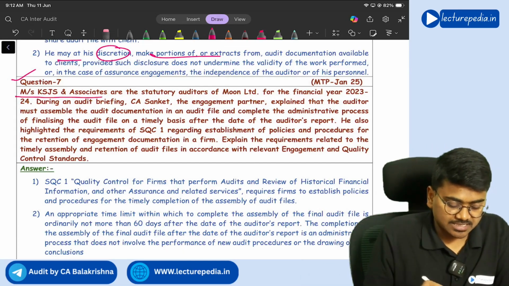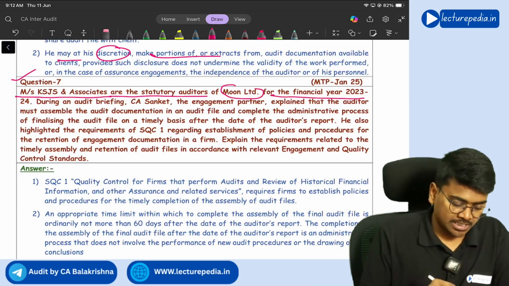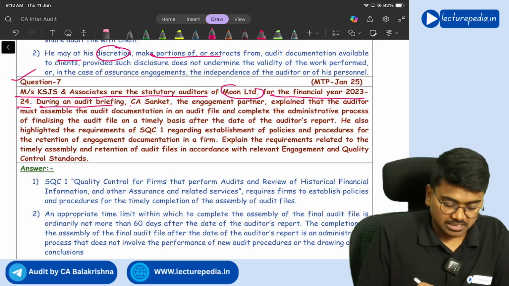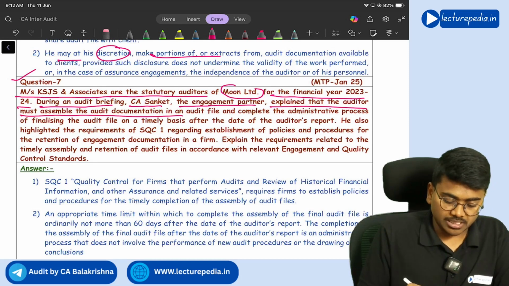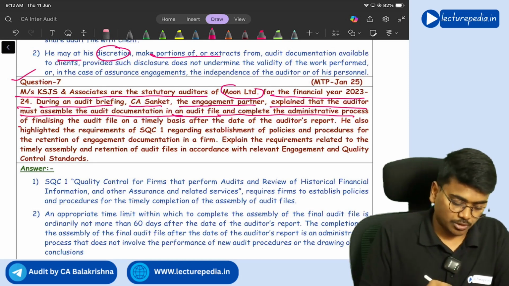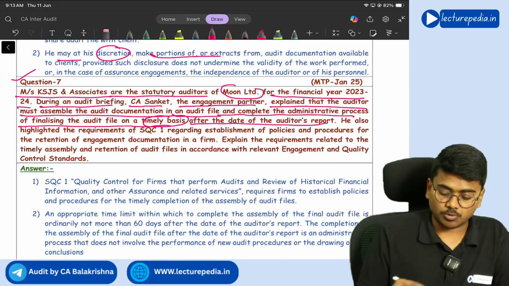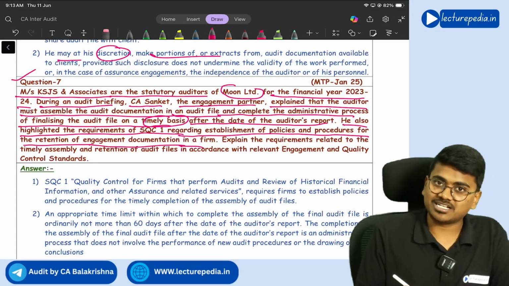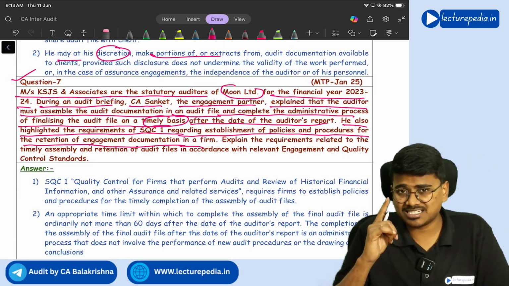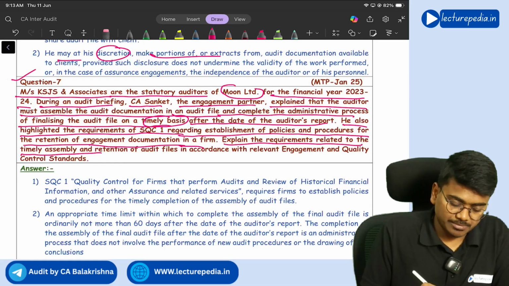Messrs. KS, JS and Associates are the statutory auditors of Moon Limited for the financial year 23-24. During an audit briefing, CS Sanket, the engagement partner, explained that auditor must assemble audit documentation in an audit file and complete the administrative process of finalizing the audit file on a timely basis after the date of auditor's report. He also highlighted the requirement of SQC1 regarding establishment of policies and procedures for retention of engagement documentation in a firm. Already we have seen these type of questions in essay 230, right? Now explain the requirements related to timely assembly and retention of audit file.